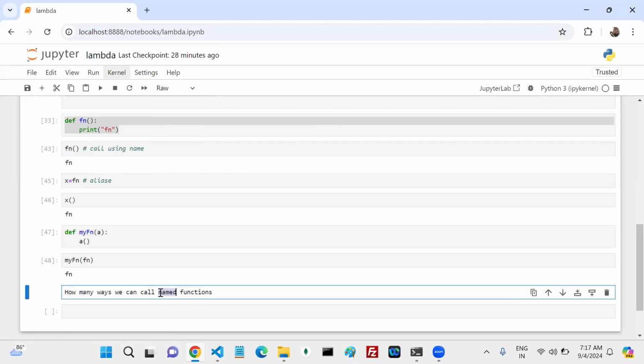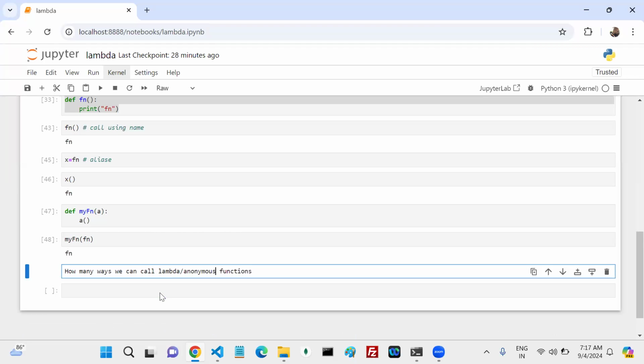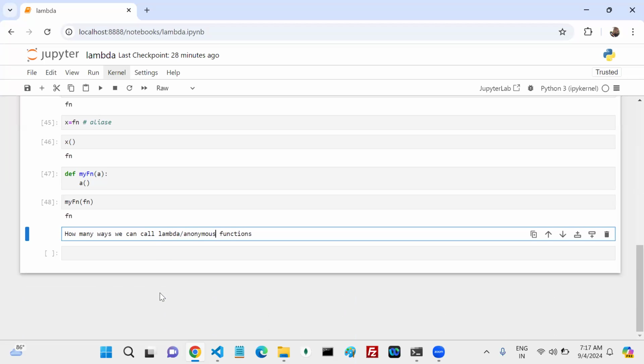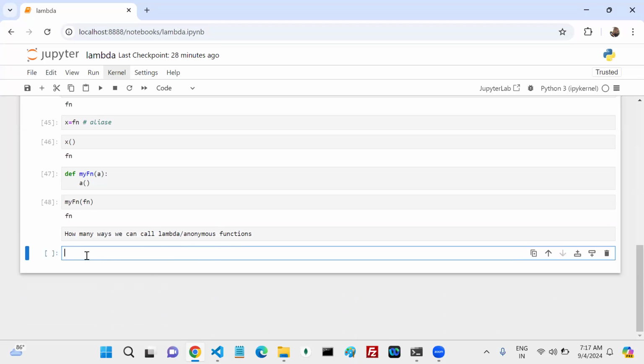How many ways can we call lambda or anonymous functions? Tell me how. First, can I write the lambda function? Lambda, no arguments, nothing is there. My statement is print, one statement, fn.